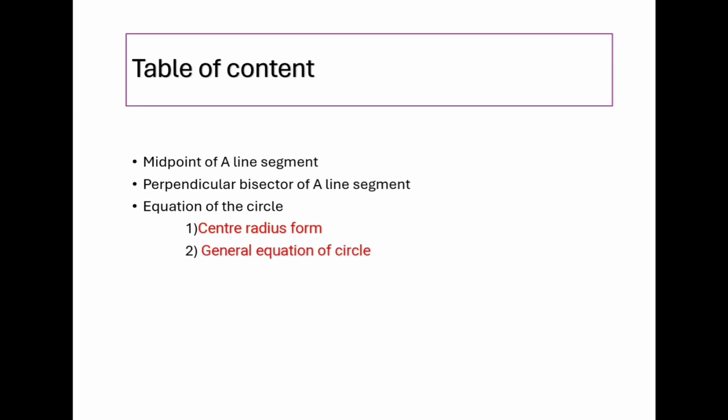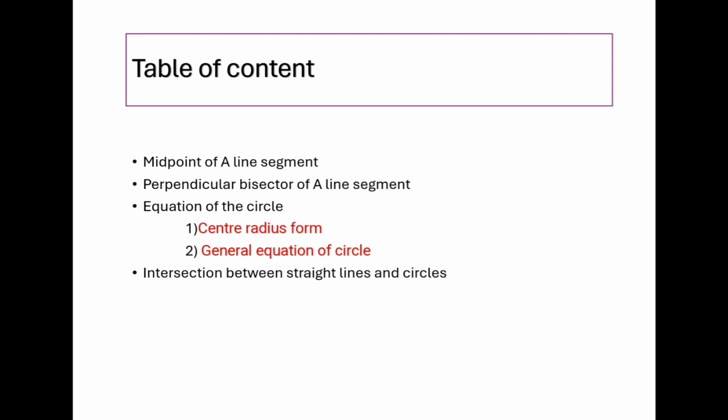Then we will go for intersection of a straight line and a circle, how we can find the intersection points, and how we can solve simultaneously a circle and a straight line, and different conditions, whether the line is touching the circle, or whether the line is meeting the circle or not, when the line is tangent to the circle.